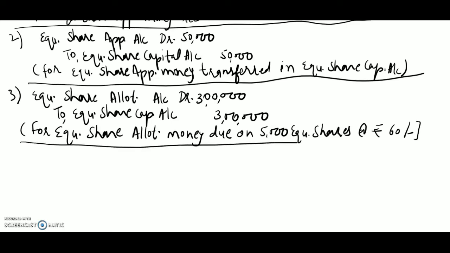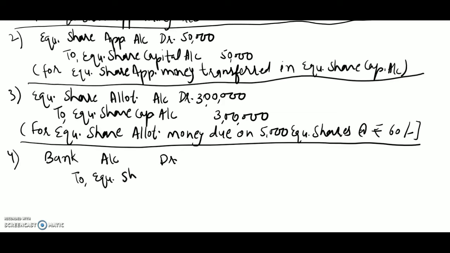And now the transaction will be to receive this money. So the transaction will be bank account debit to, we have assumed that total money we have received. Here there are none of the share calls in arrear. So bank account debit to equity share allotment account. We have received this amount.